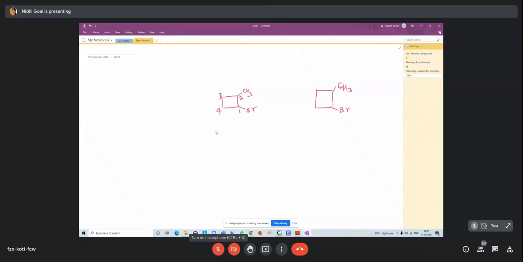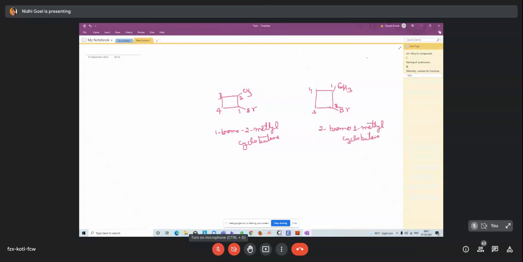So the naming is 1-bromo-2-methylcyclobutane, and here 1, 2, 3, 4, 2-bromo-1-methylcyclobutane.